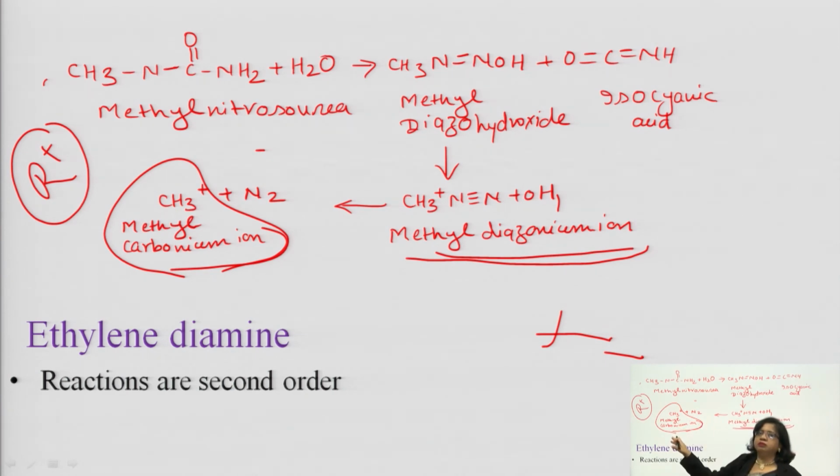Now this carbonium ion will alkylate the nucleophilic part of DNA, that is the N7 of guanine, and it makes a complex and causes either mismatched base pairing or cross-linking, so that DNA synthesis will not take place. Okay.